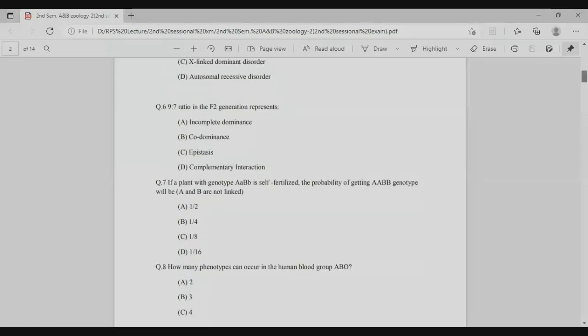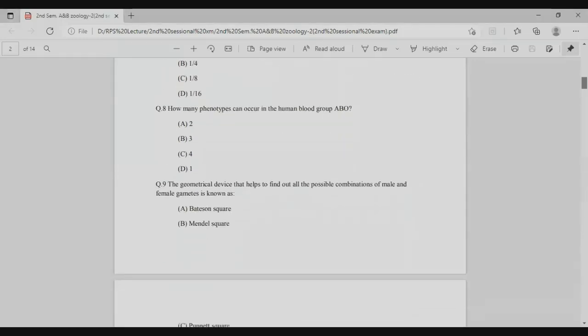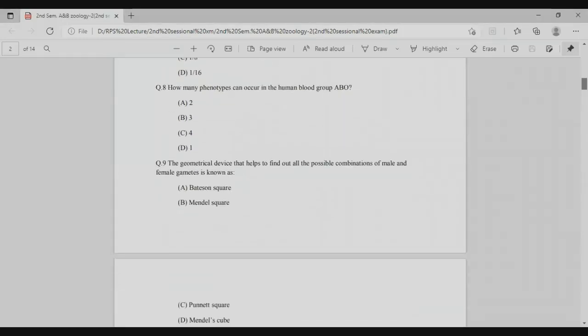Question number 8: how many phenotypes can occur in the human ABO blood group? You know very well that in the ABO blood group there are 4 types of phenotype: A, B, AB and O. So mainly 4 blood groups are present.